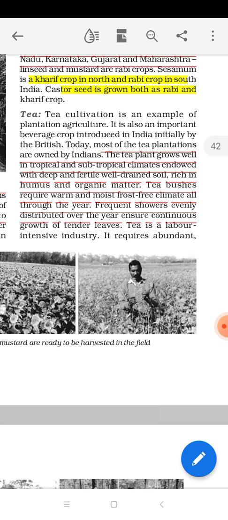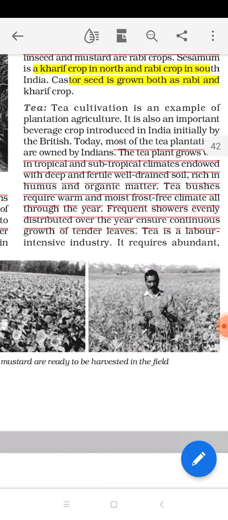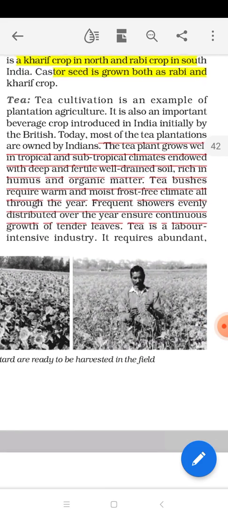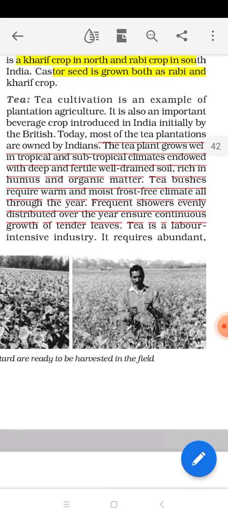So what are the climatic conditions required for tea plantation? First of all, tea is a tropical and subtropical climate plant. So tea can be produced in tropical as well as subtropical climate. But for tea, we specifically require fertile, well drained soil. Most crops require fertile soil, that is common.